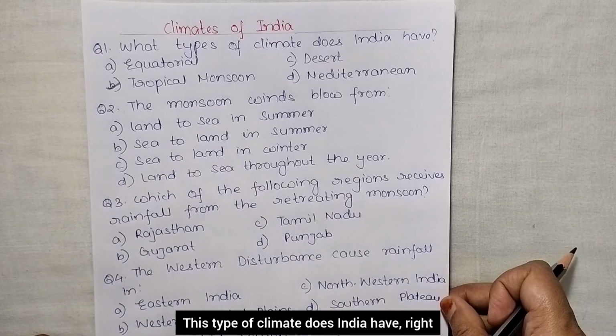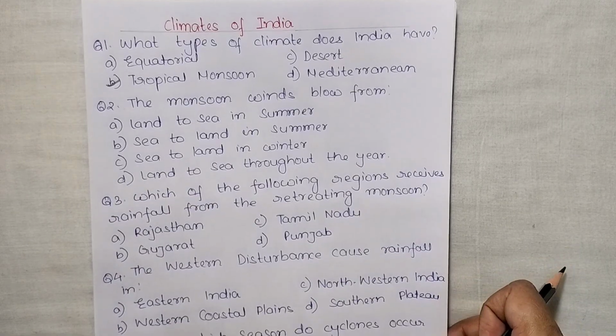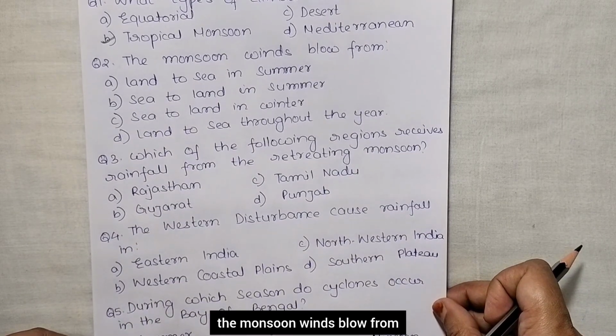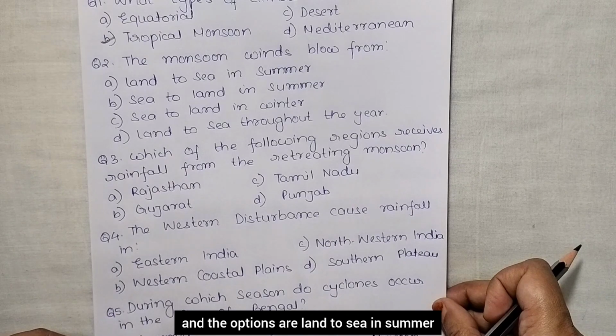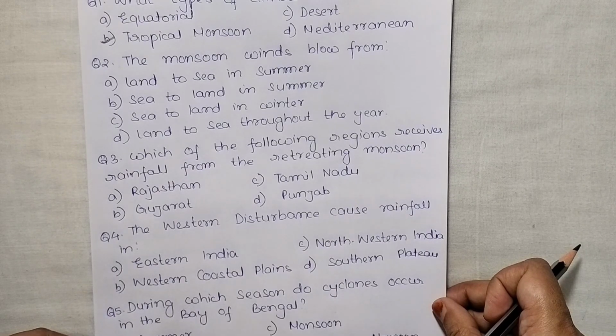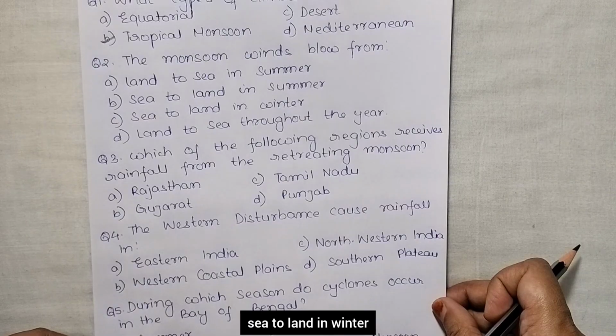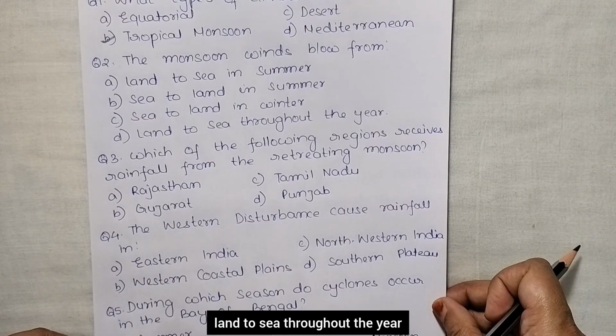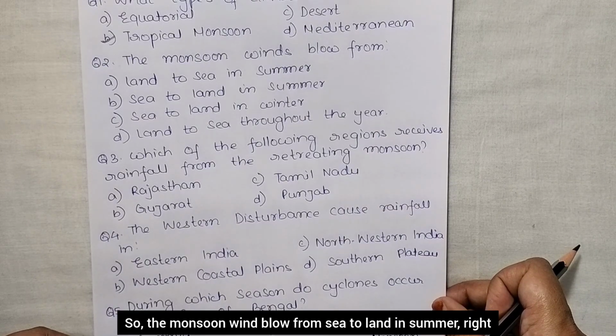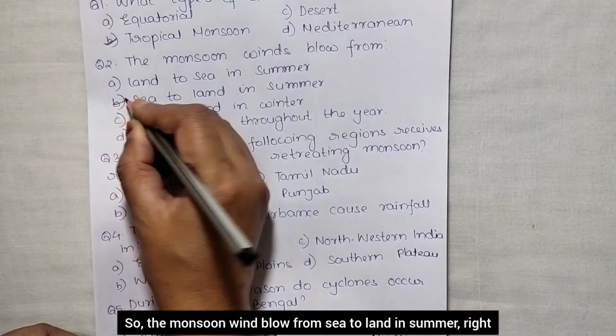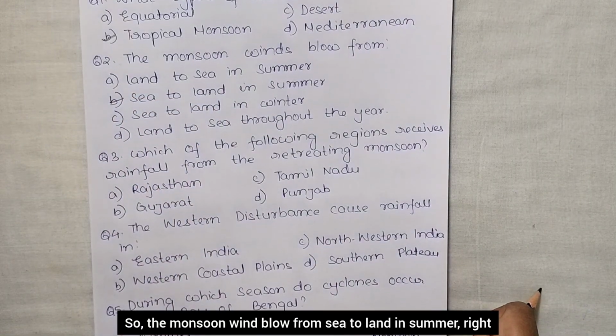This type of climate does India have, right? Next, the monsoon winds blow from, and the options are land to sea in summer, sea to land in summer, sea to land in winter, land to sea throughout the year. So, the monsoon winds blow from sea to land in summer, right?